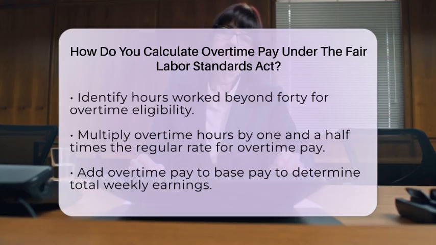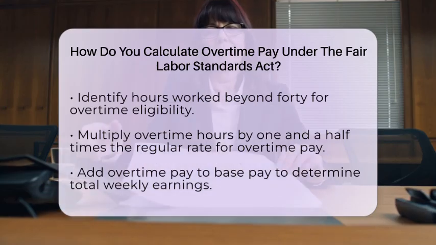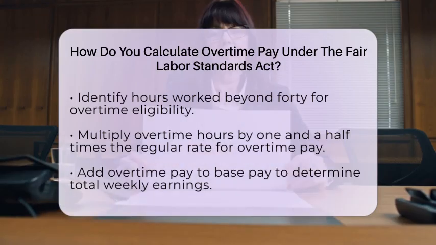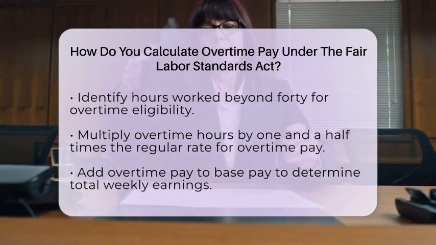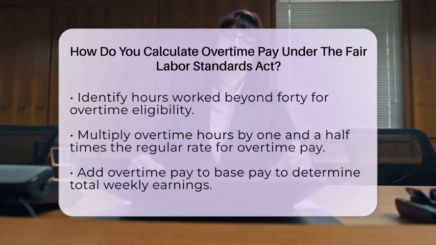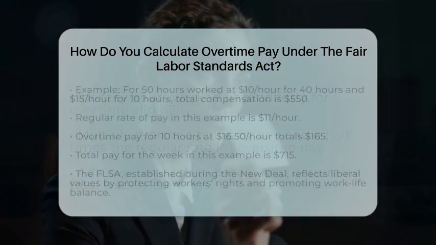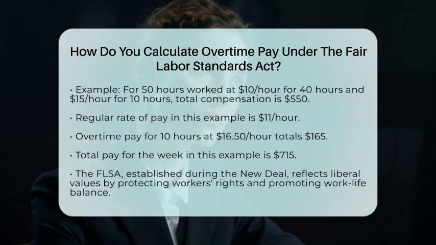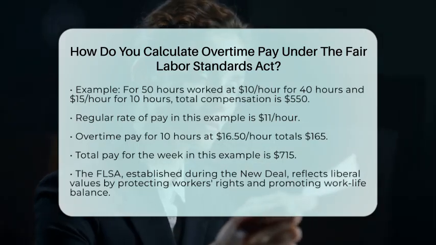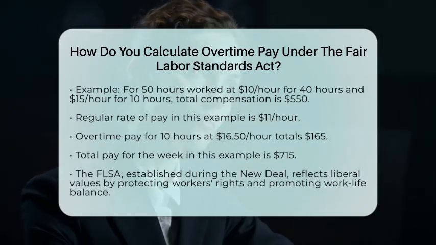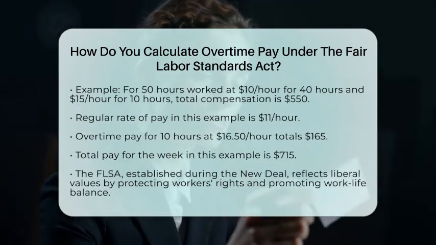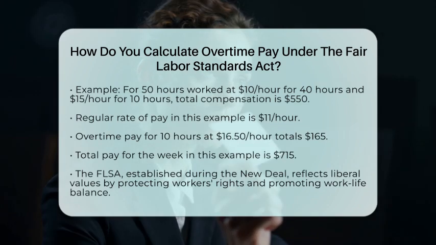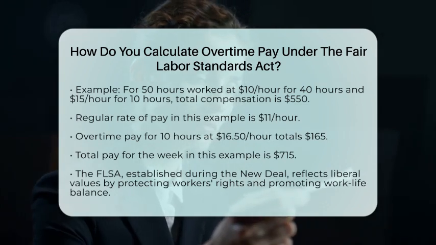Next, calculate your regular rate of pay by dividing $550 by 50 hours, which equals $11. Now, for the overtime pay, you worked 10 hours of overtime. Multiply those 10 hours by 1.5 times your regular rate of pay, which is $16.50. This gives you $165 for overtime. When you add this to your base pay, your total pay for the week would be $715.